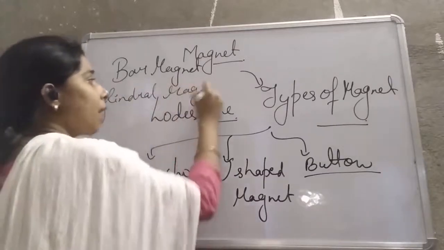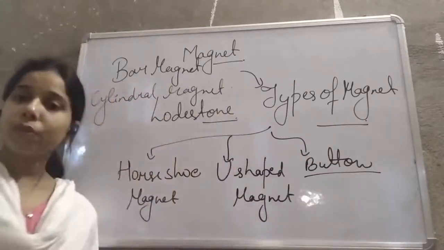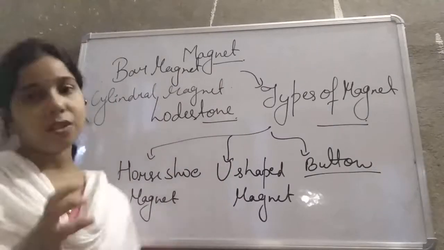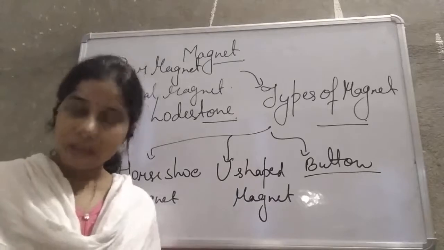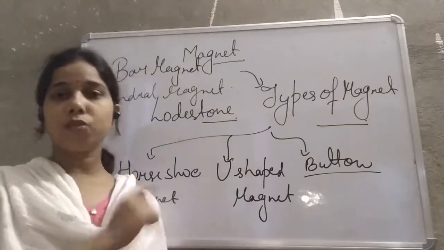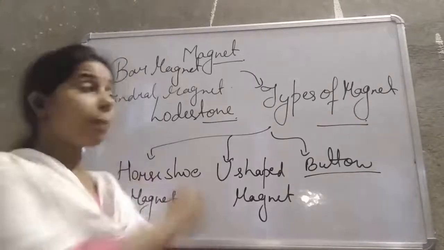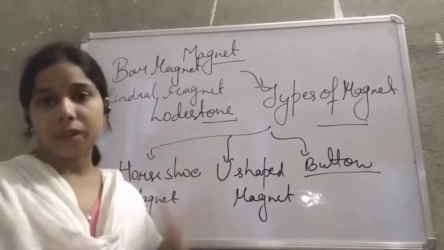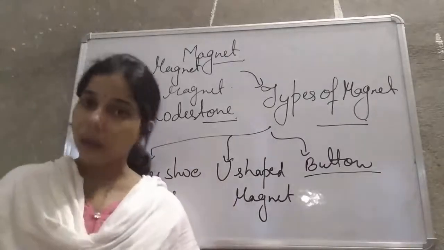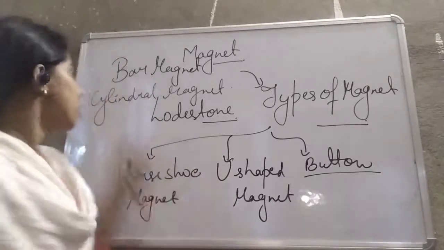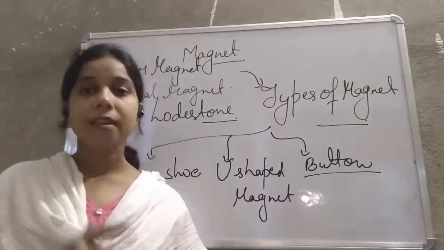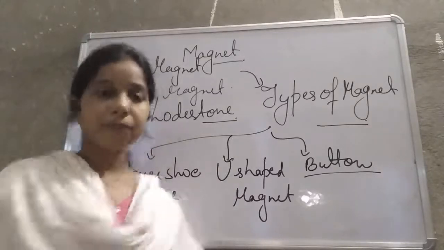So by this you have understood the names that we gave to different magnets. It totally depends upon their shape. Shape is horseshoe, name is horseshoe magnet. Shape is U, name is U-shaped magnet. Shape is ring-like, then ring magnet. Shape is rod, then bar magnet. Or shape is cylindrical, then we use the term cylindrical magnet.